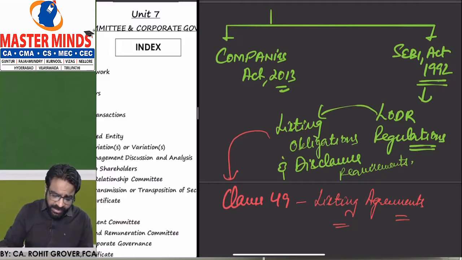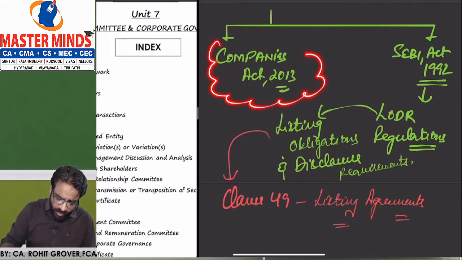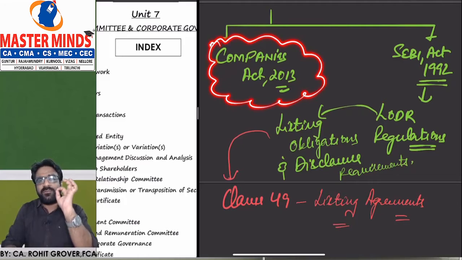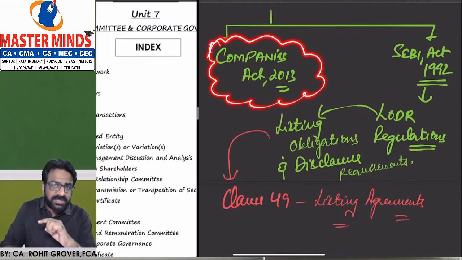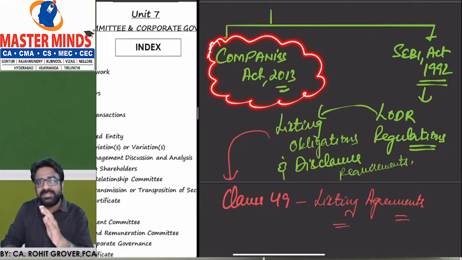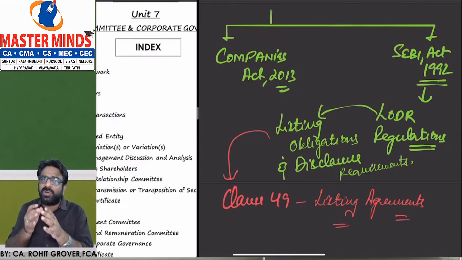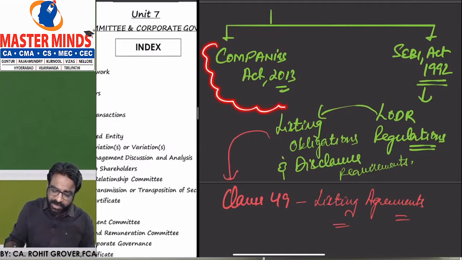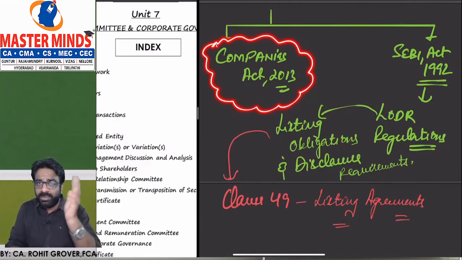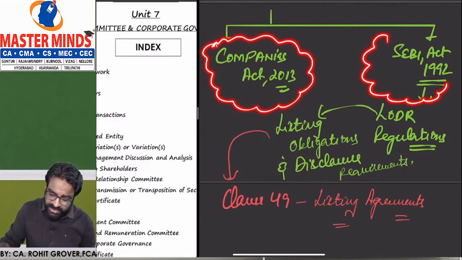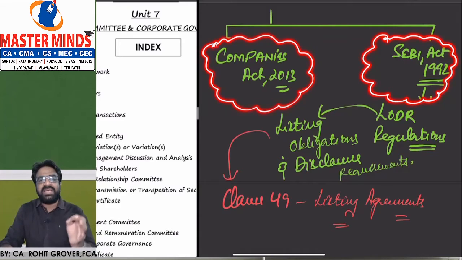So in totality, we are going to understand two types of audit committee in this chapter. One is the audit committee which we already know from our intermediate audit subject at the IPCC level, under section 177, what the audit committee is all about as per the Companies Act. We have already known that audit committee, but still we have to do it again here. And we are also going to understand the meaning of the audit committee as per the SEBI Act 1992 LODR regulations.